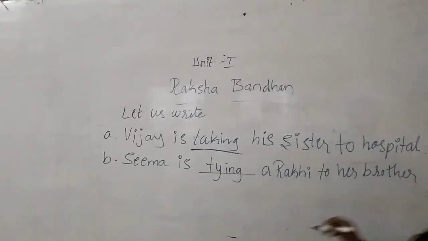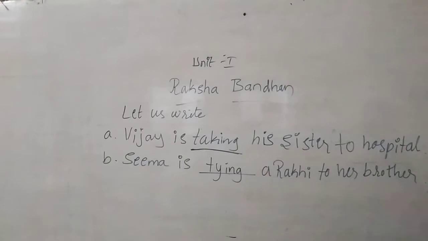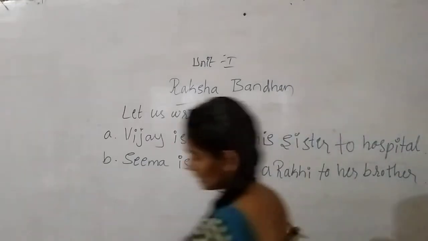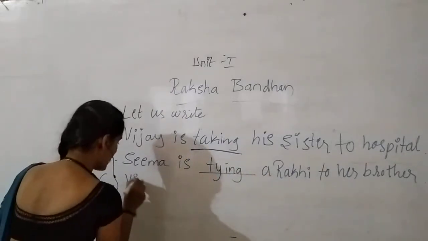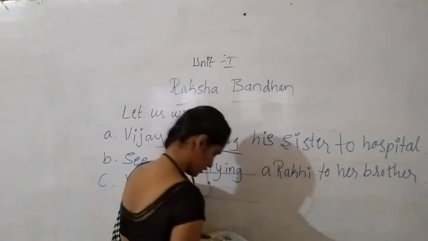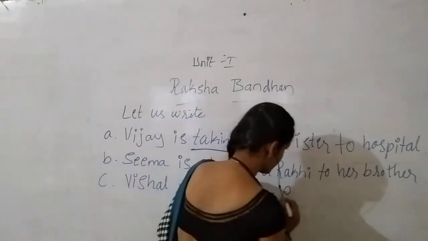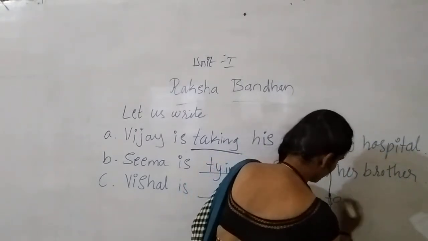So now we have filled the blank with the action word tie, and the sentence has become complete. Let us move to the next sentence. Vishal is dash a gift to Saran.